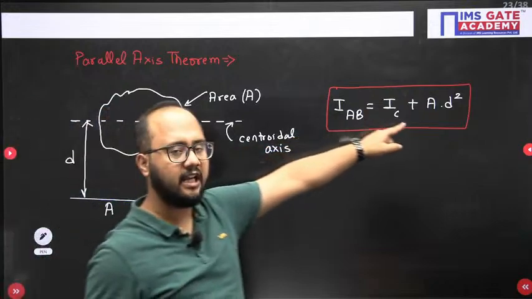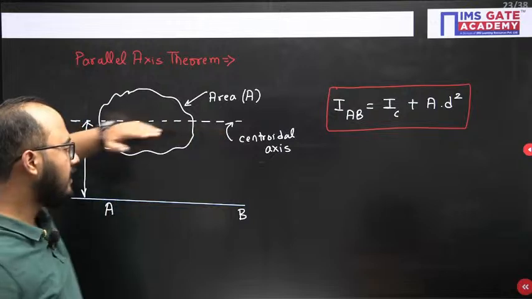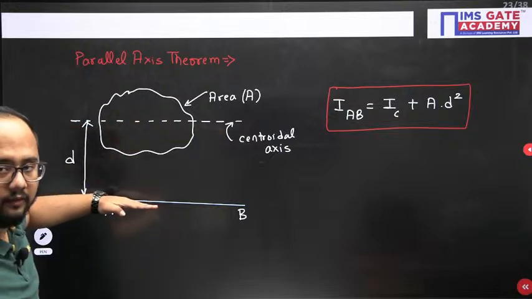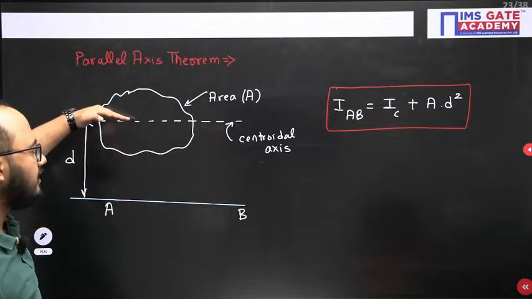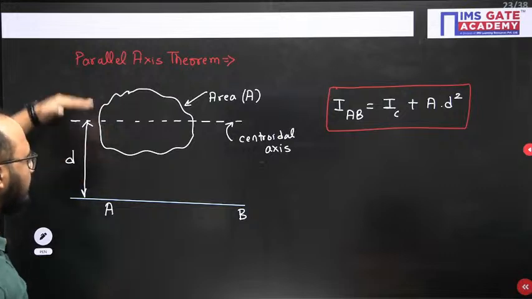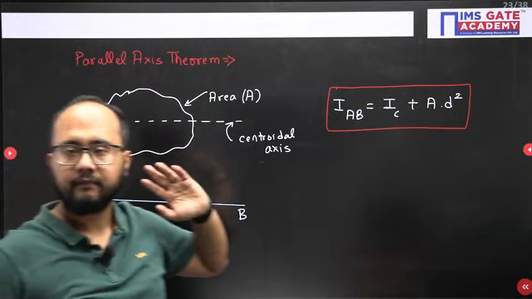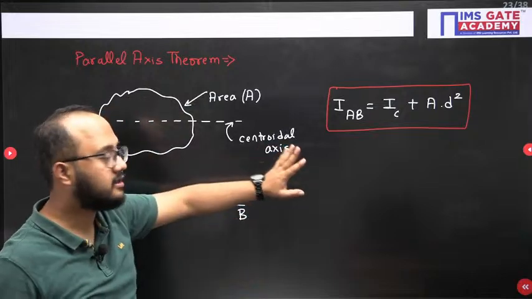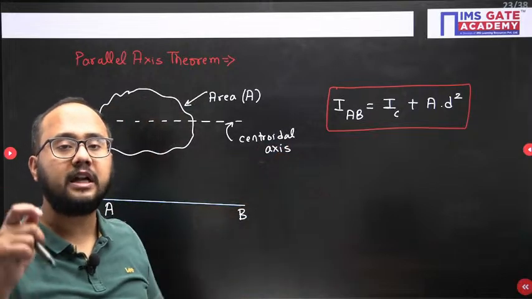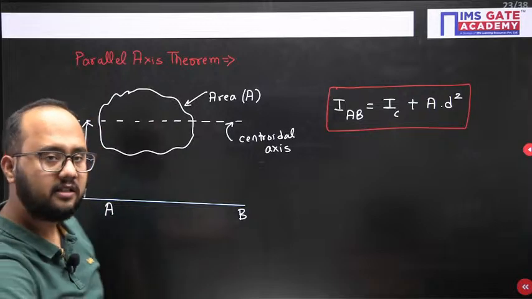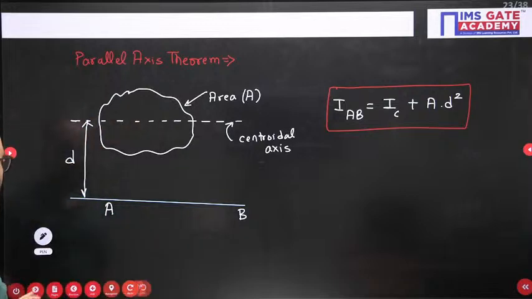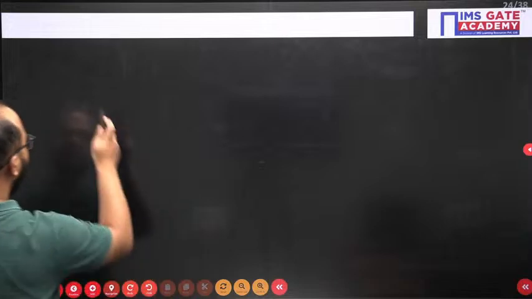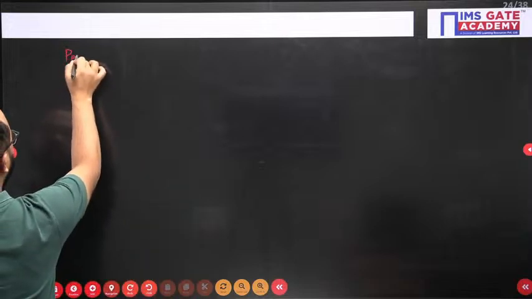A is the area of the body, and d is the distance between the axis about which you want to calculate the MOI and the other axis, which is the centroidal axis. The distance between the axes is d. Is that clear? So that is the parallel axis theorem. Now one more theorem is there, the perpendicular axis theorem. So the parallel axis theorem is clear. Now one more theorem we should remember here is the perpendicular axis theorem.